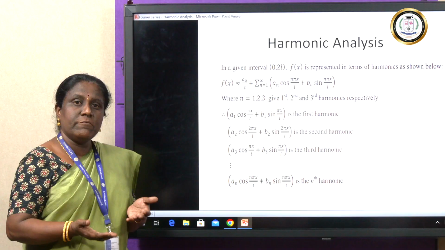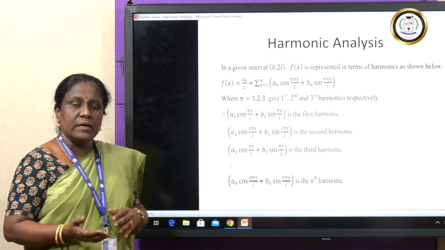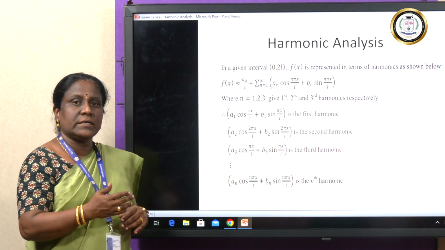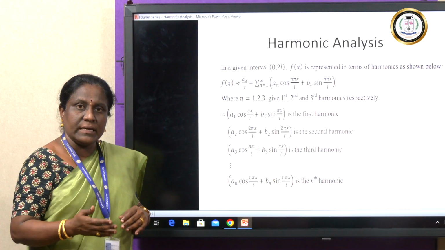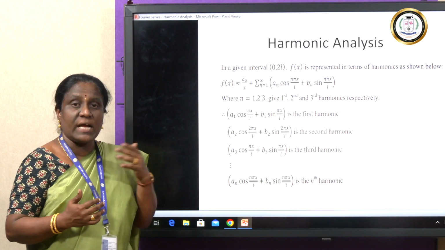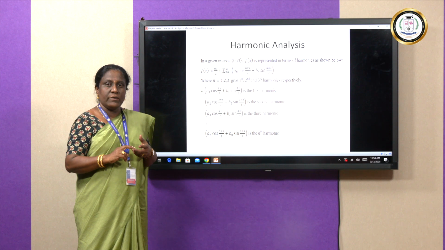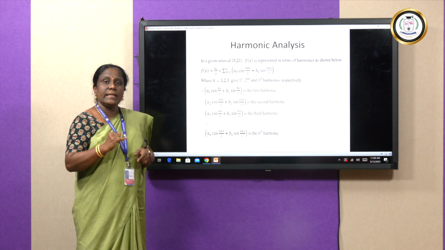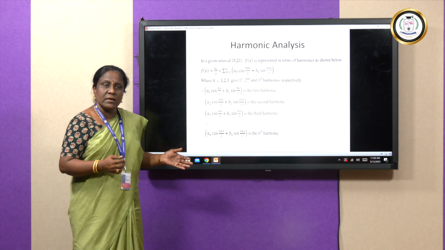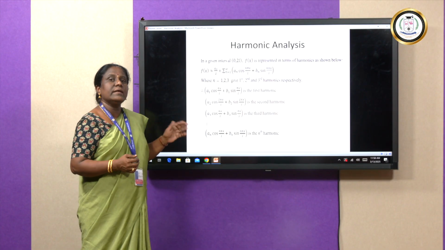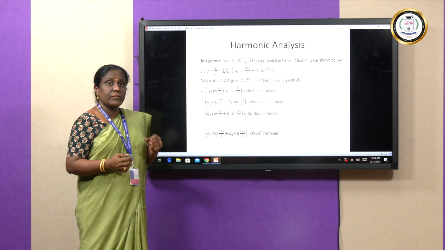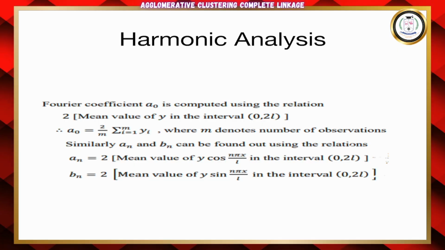If we are going for up to 3 harmonics, then I have to include the third term also, that is n equal to 3. In that case, the constants which I need to evaluate are a0, then a1, b1, a2, b2, then a3, b3. So, these are the constants I have to evaluate using the formulae which I am going to give you now. So, now you see the formula for calculating the constants.